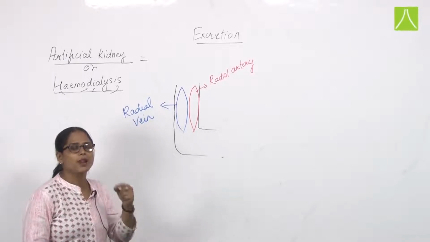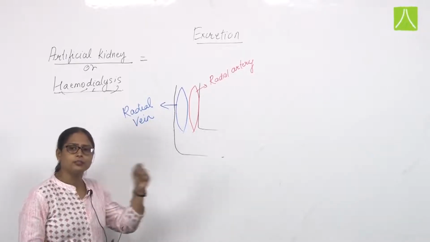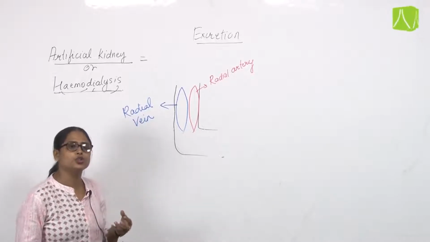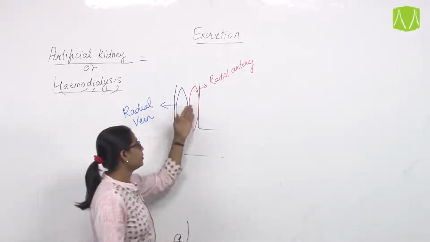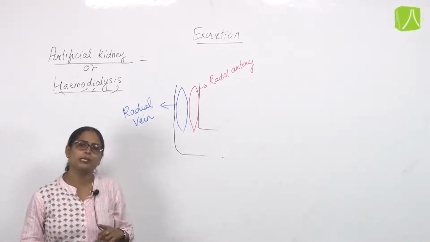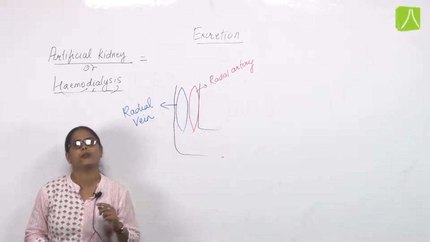That blood vessel carries oxygenated blood, but that oxygenated blood contains all types of metabolic waste.